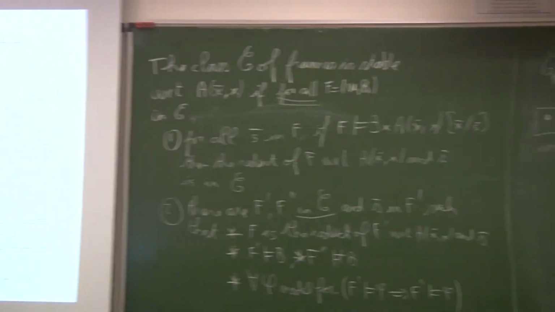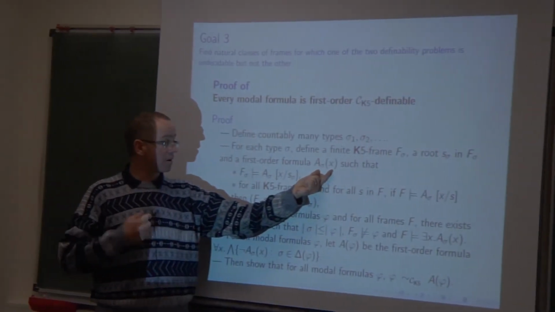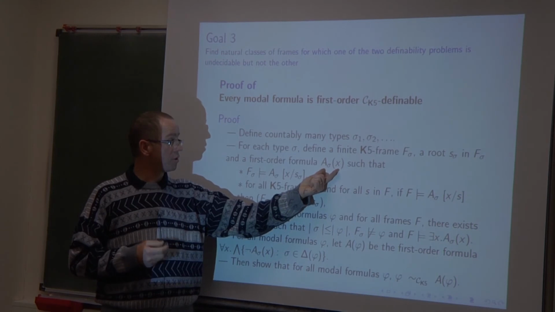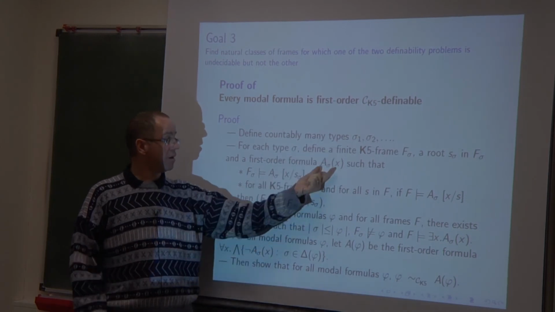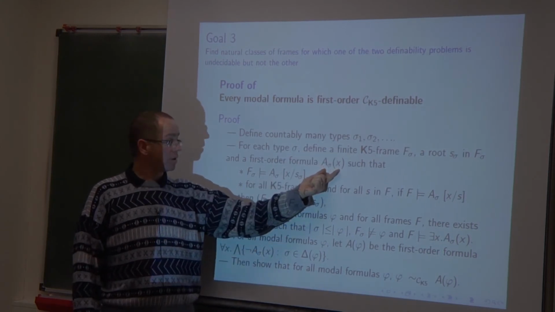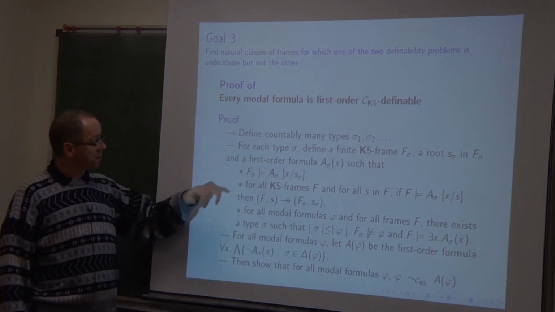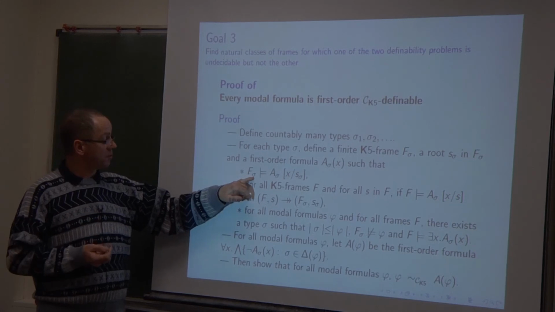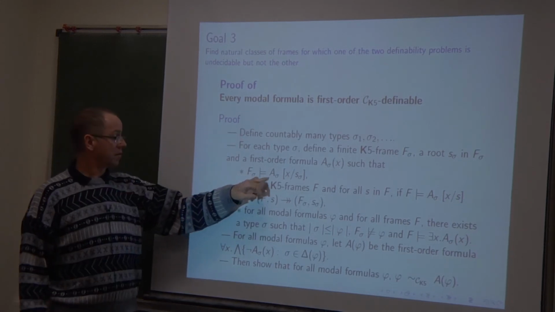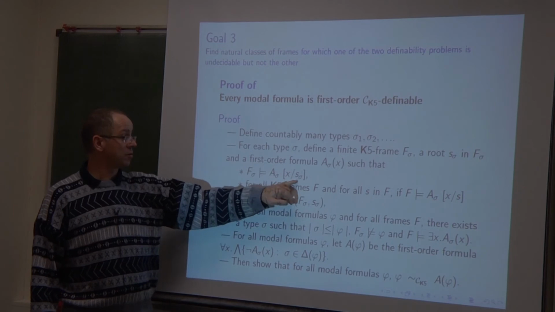And also it is possible in our first order language with exactly one binary predicate to associate to every frame of that kind a first order formula, A sigma, with one free variable x, such that the frame F corresponding to sigma in this list satisfies this formula with respect to the root.